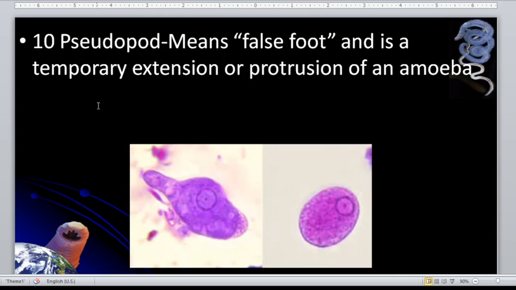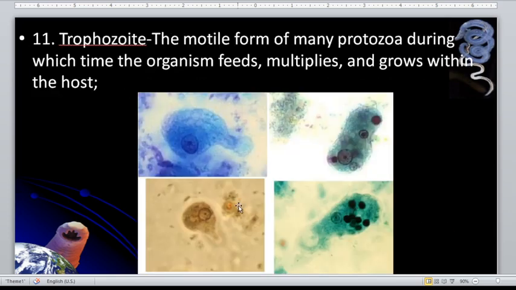So pseudopod means false foot, and is a temporary extension or protrusion of an amoeba. And again, what are the two main functions of the pseudopod of the amoeba? First, that is their organ for locomotion. So they use it to move from a place to another. And aside from that, that is for phagocytosis.